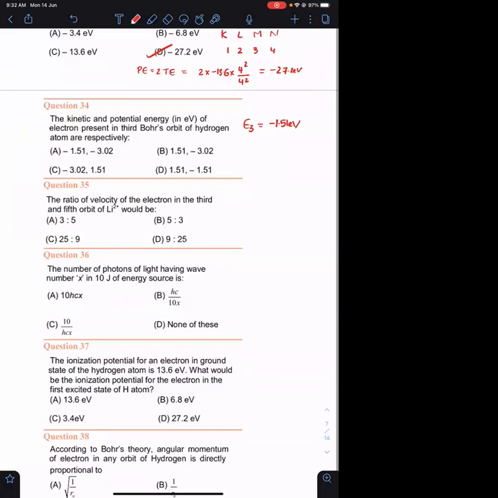You can calculate in the exam, but it will save you time. This is for hydrogen atom. It is minus 1.51 electron volt. Potential energy equals 2 times E3. KE equals minus E3. So kinetic energy is 1.51 and potential energy is minus 3.02. So the answer has to be B.